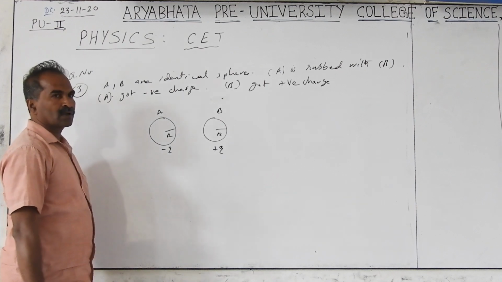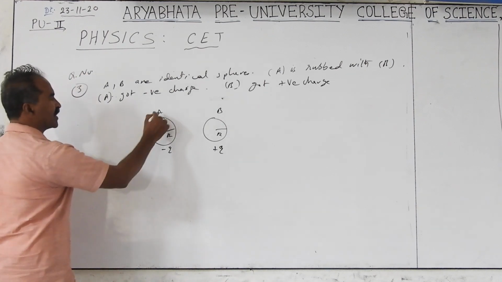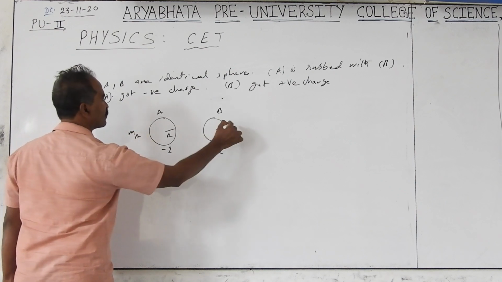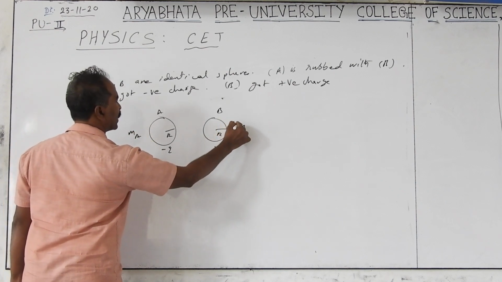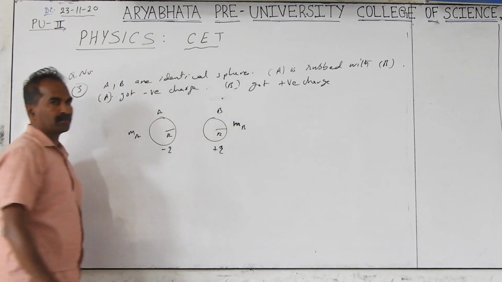Question is, what happened to the masses? Mass of A is Ma, mass of B is Mb. You are asked to compare the masses of A and B.